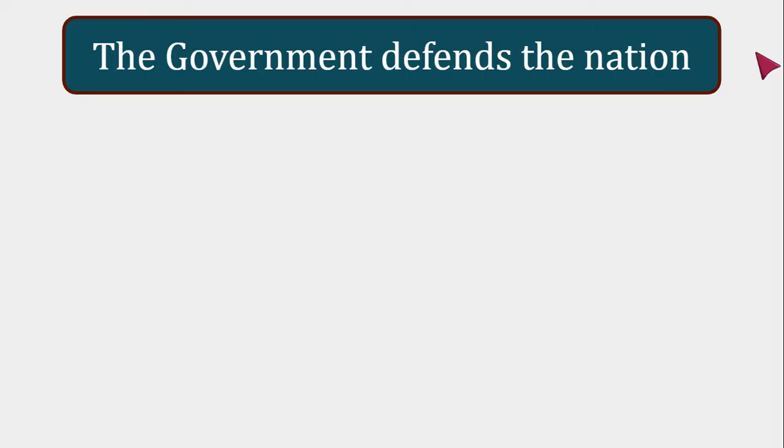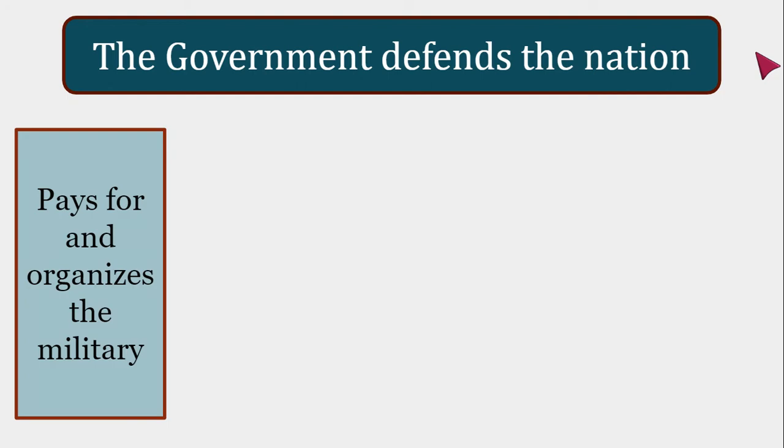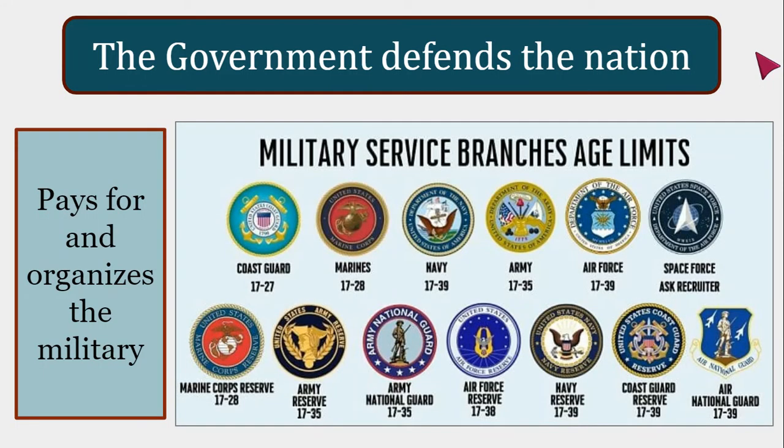We're going to start with the job, the government defends the nation. The government pays for and organizes the military, which is how they defend the people, the locations, the buildings, the cities, the towns, the governments in our nation, in our country. There are a lot of military services, including the Coast Guard, the Marines, the Navy Reserve, the Army Reserve. Each of these is part of the military that the government uses to defend the nation. At this point, this is what you'll write on the Government Defends the Nation section of your notes.